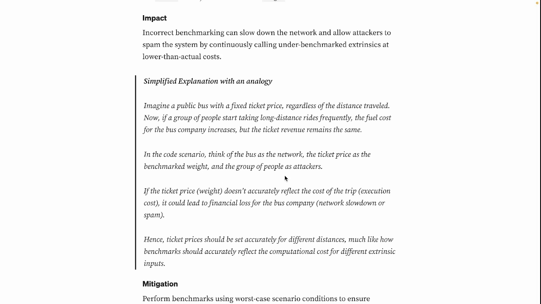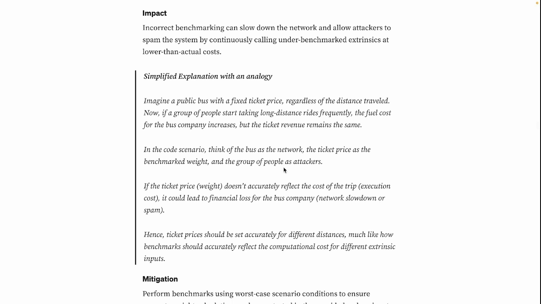If the ticket price or the weight doesn't accurately reflect the cost of the trip, the execution cost, it could lead to financial loss for the bus company or network slowdown or spam. Hence, ticket prices should be set accurately for different distances, much like how benchmarks should accurately reflect the computational cost for different extrinsic inputs.